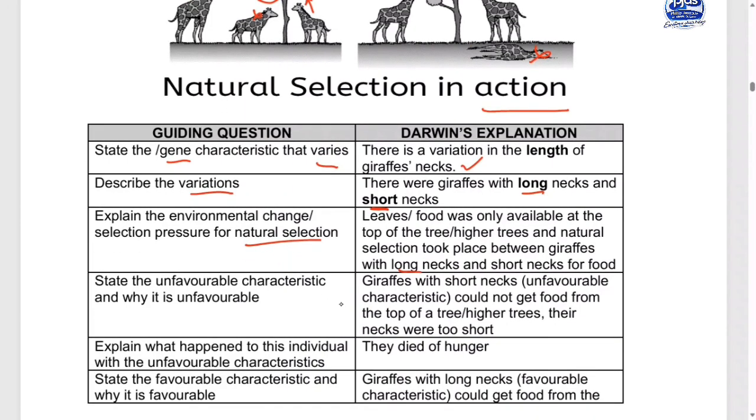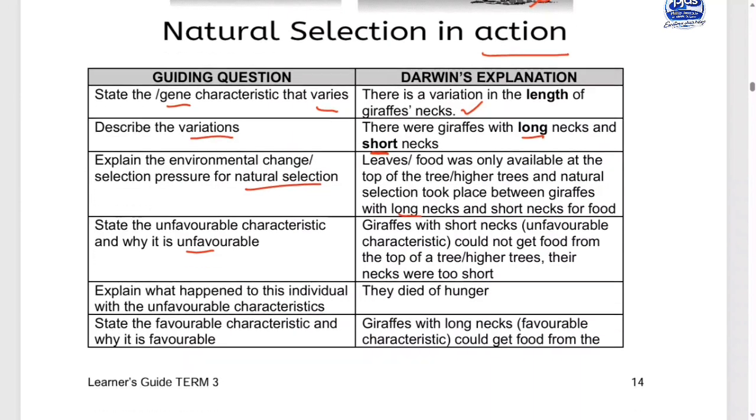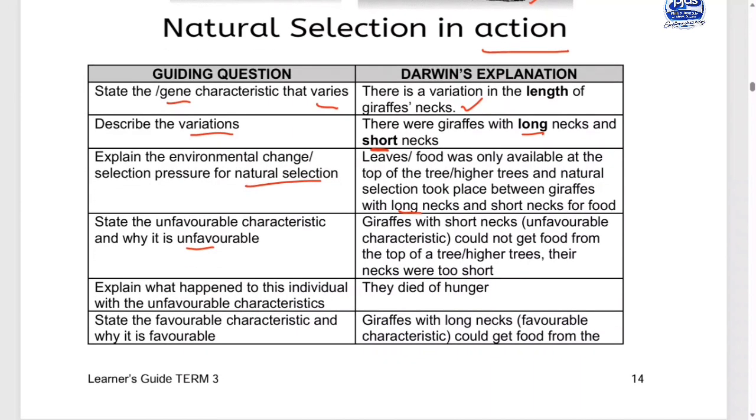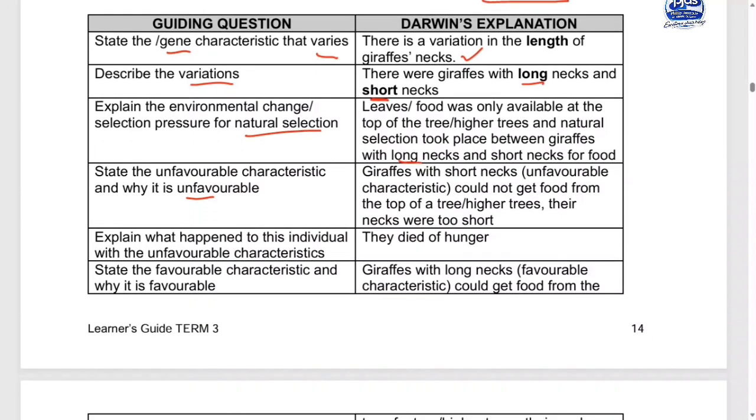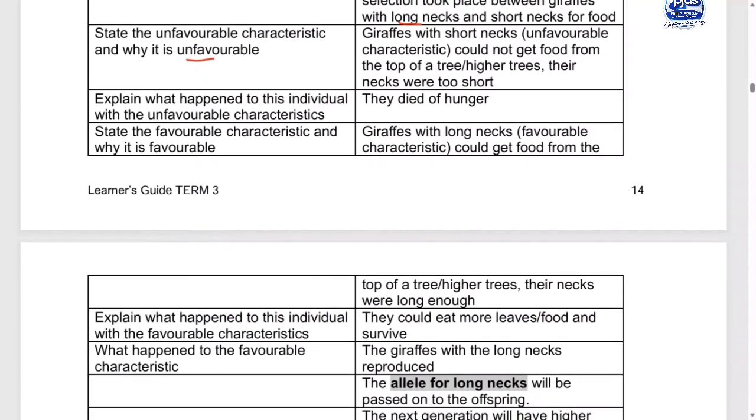Okay? So now we state the unfavorable characteristic and why it is unfavorable. So giraffes with short necks could not get food from the top of the tree, because their necks were too short. It means that they died, while the ones that had long necks survived. So the giraffes with long necks could get food from the trees. You get my point?